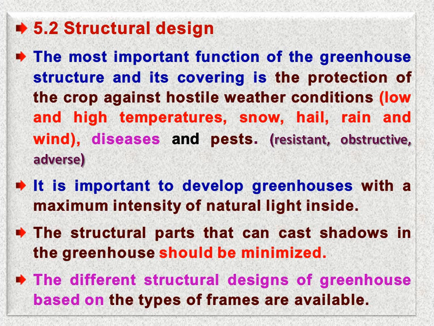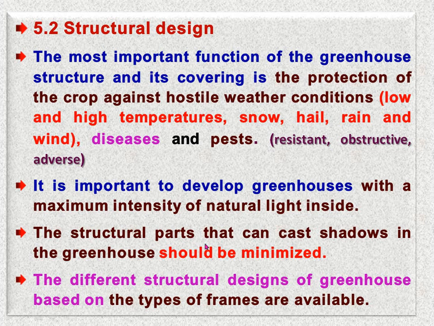So there will be enough provision, or in another sense, our cladding material or covering material must be transparent, so that maximum light intensity can enter naturally within the greenhouse.